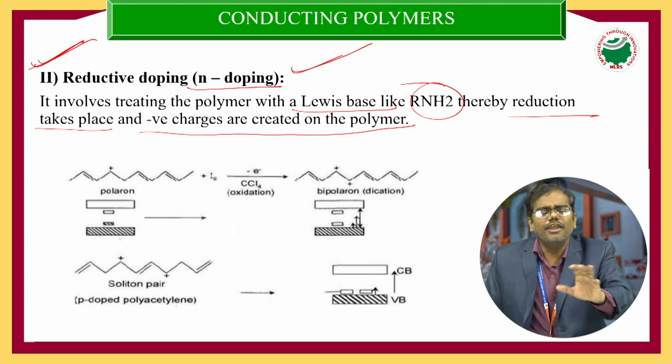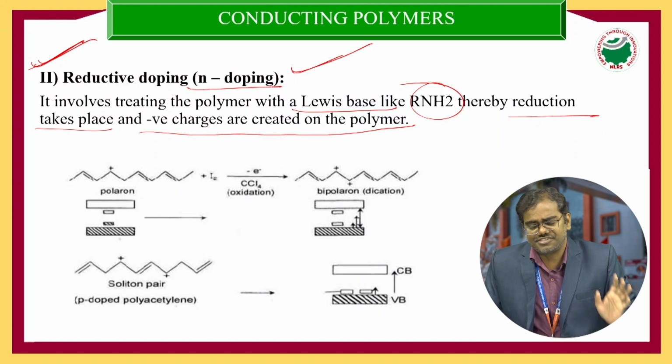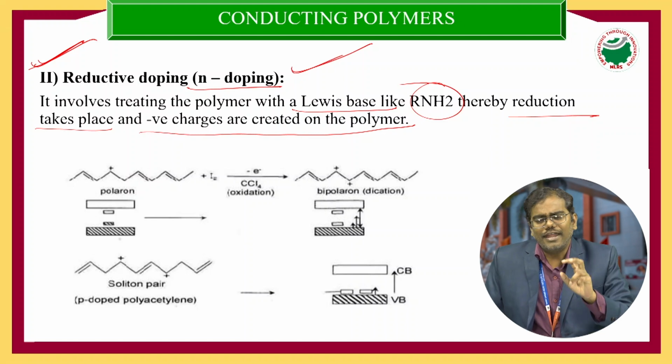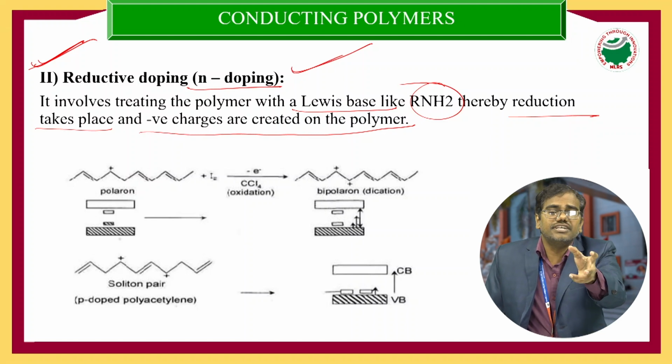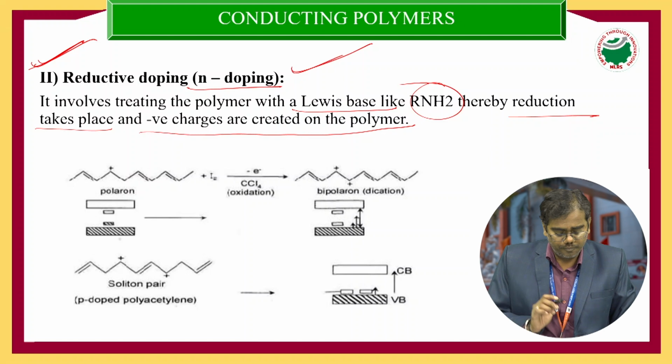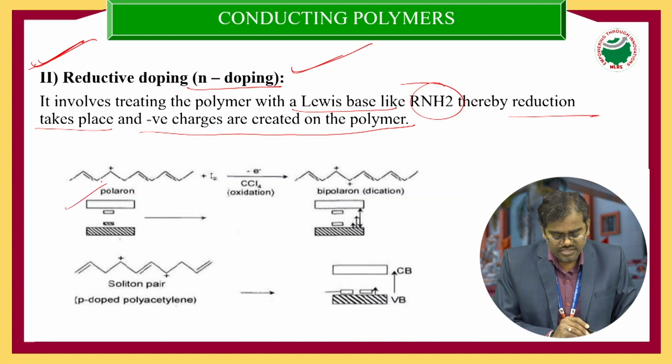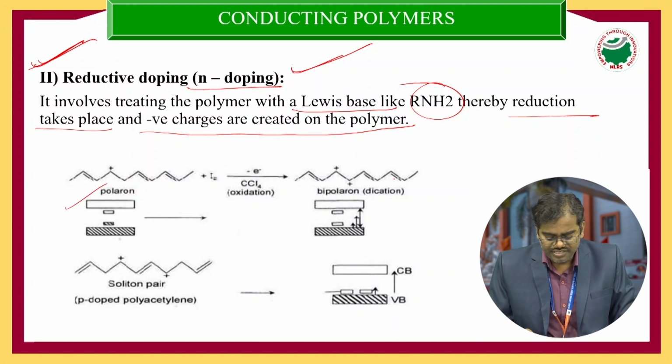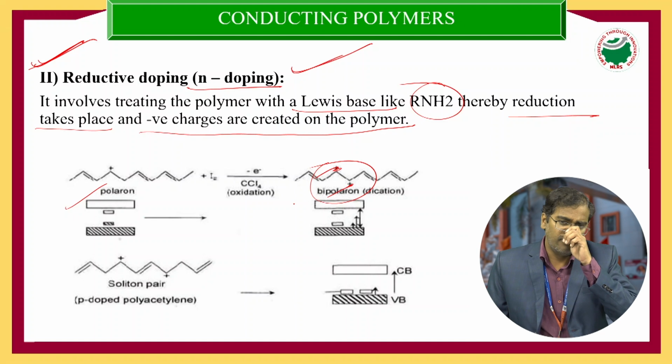So, p-doping is nothing but increasing the conductivity of the conducting polymers by adding Lewis acids. Therefore, it will form a positive charge on the conducting polymer backbone. Second one, n-doping. n-doping is creating a negative charge on the conducting polymers by adding a Lewis base, and this process we call n-doping or reductive doping. We are adding some electrons, and here a negative charge will be created on the conducting polymer backbone.